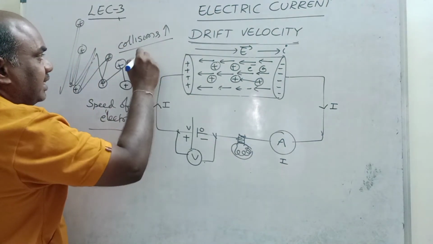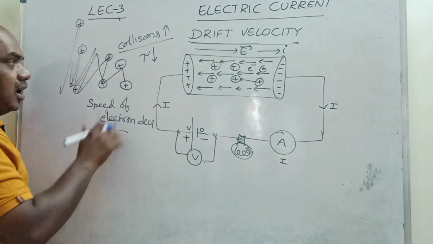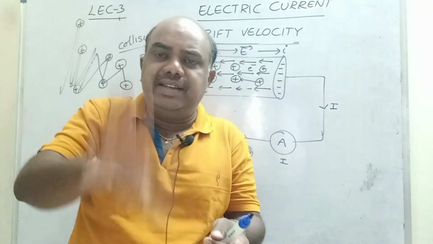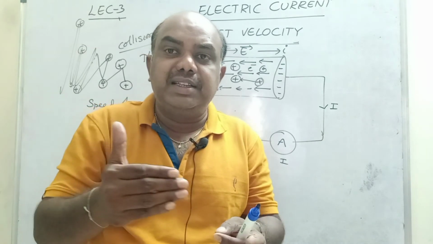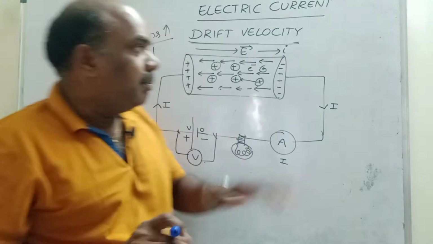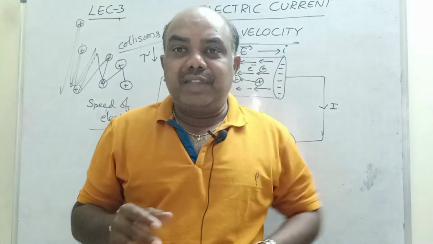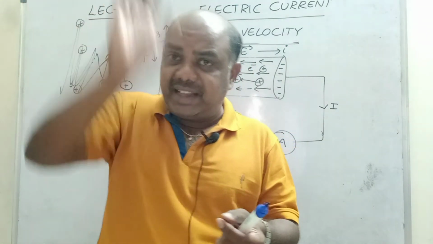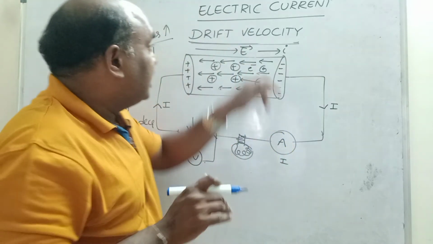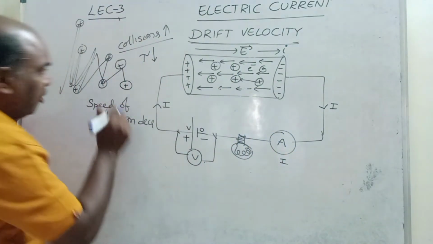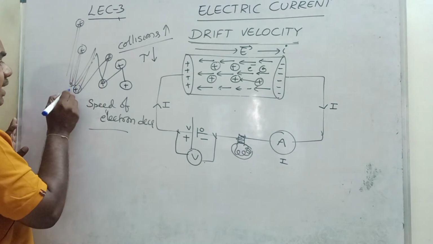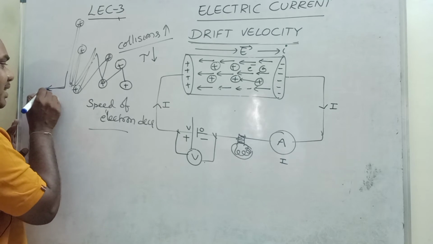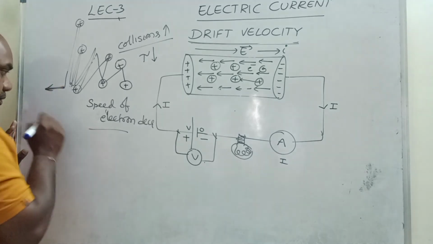Collisions increase, relaxation time decreases, so the number of hittings increases, and automatically the speed of electron decreases. Because of thermal energy, electrons continuously hit and go from one place to another randomly. But because of drift velocity, the number of collisions increases, and ultimately it goes somewhat accelerated. Some acceleration takes place from the average velocity.